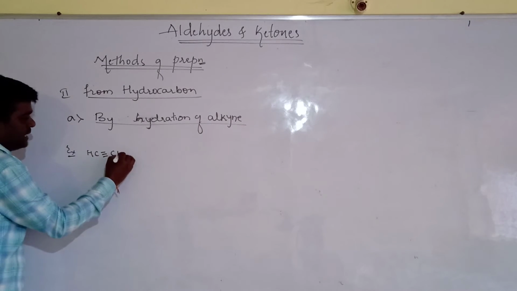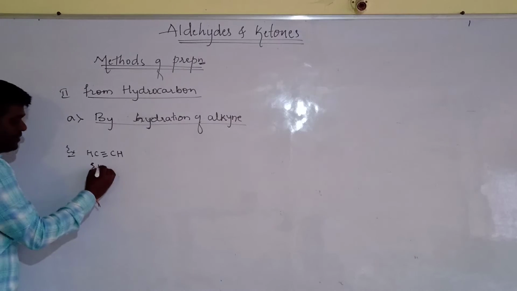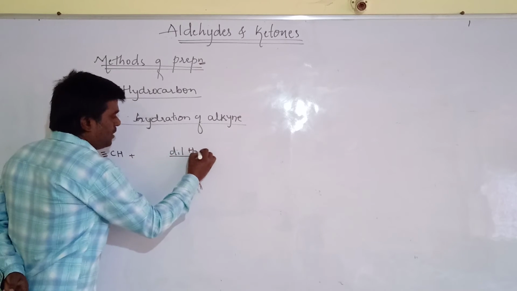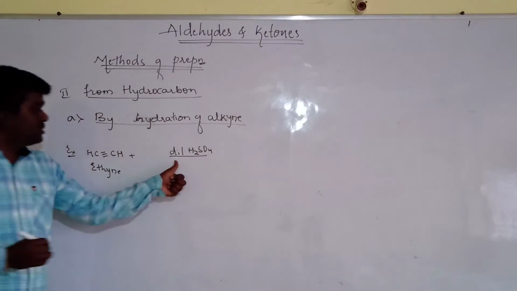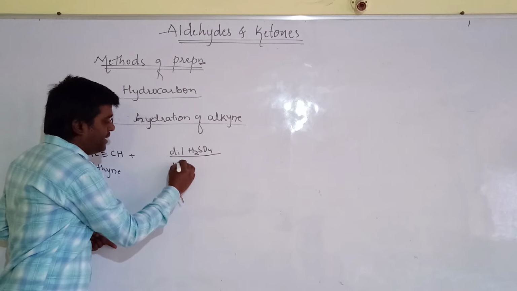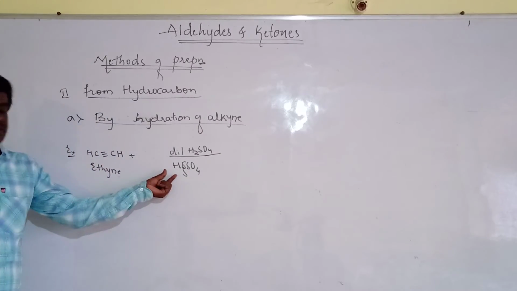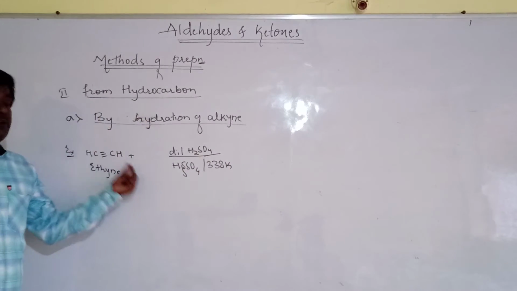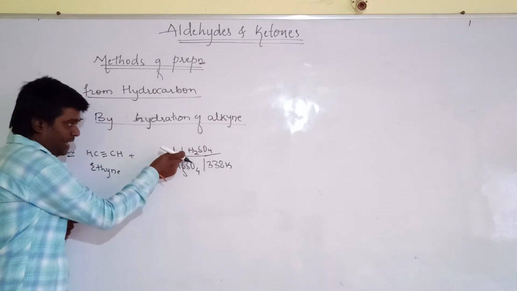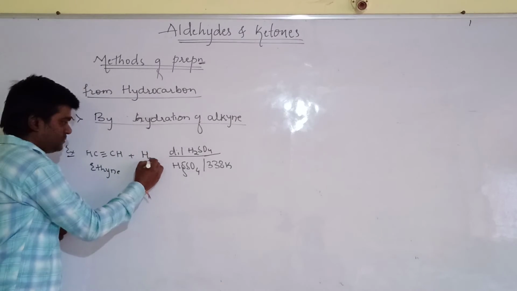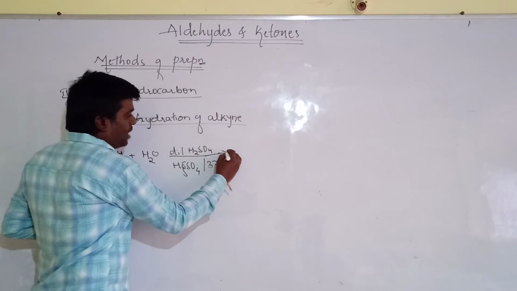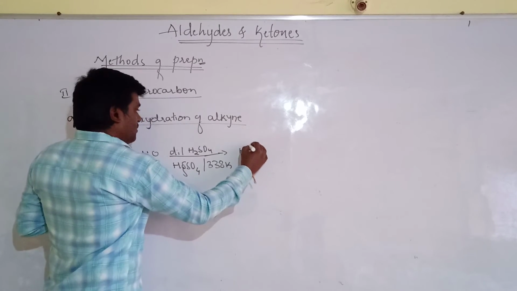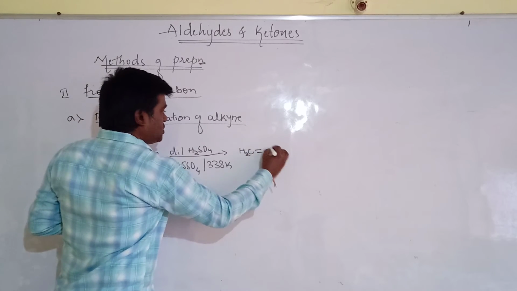HC triple bond CH, the name of the compound is ethyne. When ethyne reacts with dilute H2SO4 in the presence of HgSO4, that is mercury sulfate, at 338 Kelvin temperature, the dilute H2SO4 will add water molecules to ethyne to form an intermediate compound, that is CH2=CHOH.